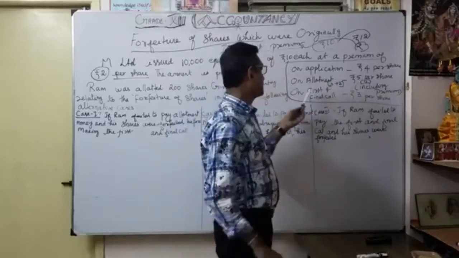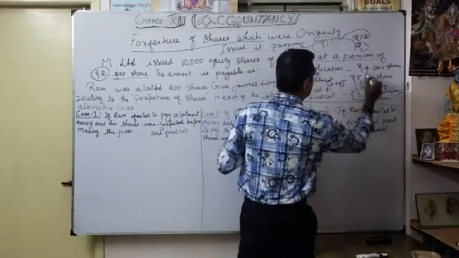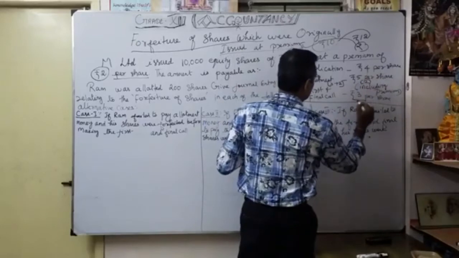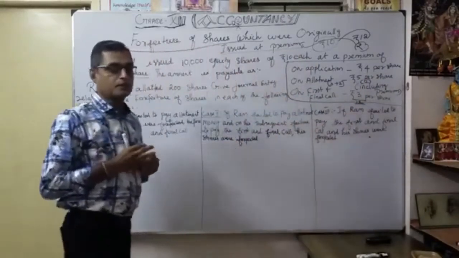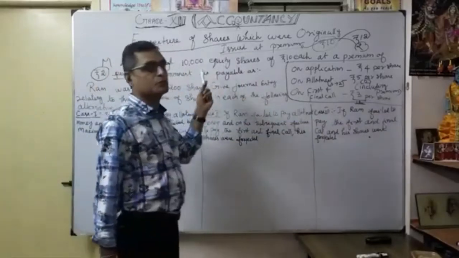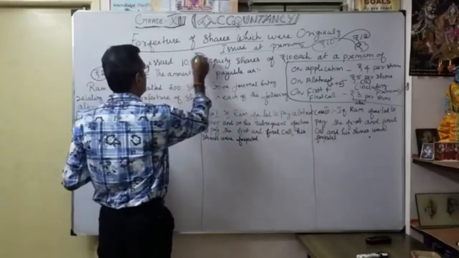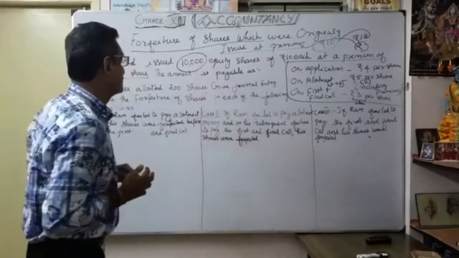Then on first and final call, 3 per share. When you total, how much will it come? 5 plus 4 is 9, and 3 more, total 12 will come. Understood? So 2 rupees is securities premium, and 10 rupees is the nominal value of the share. How many shares did they issue? They issued 10,000 equity shares. Okay, from the information, we got the details for the exercise.